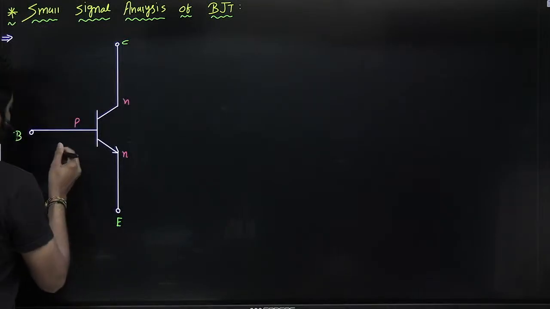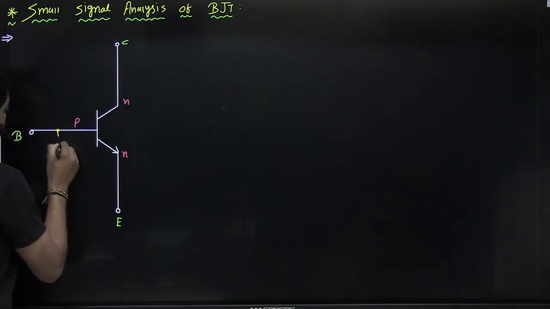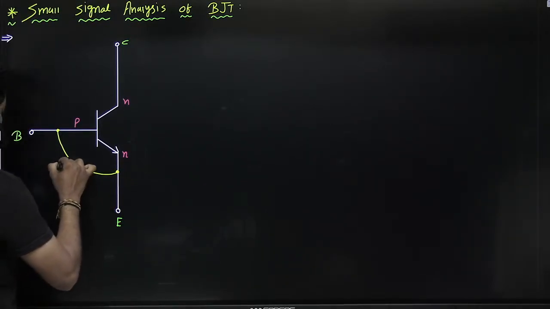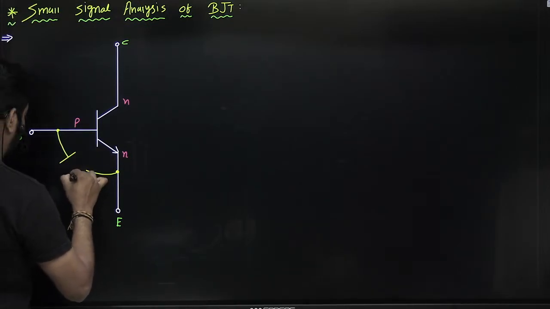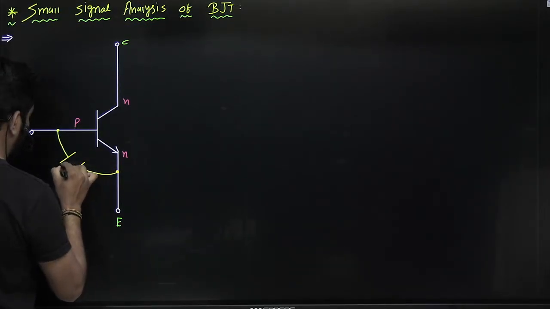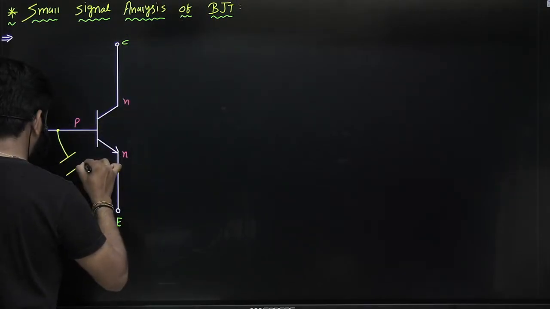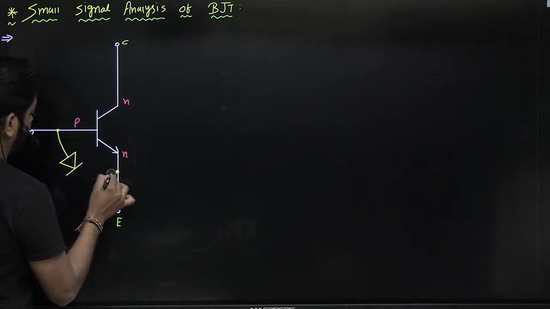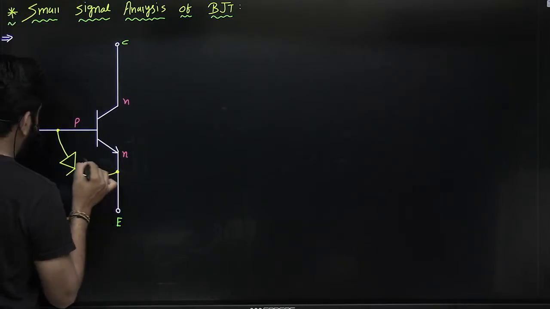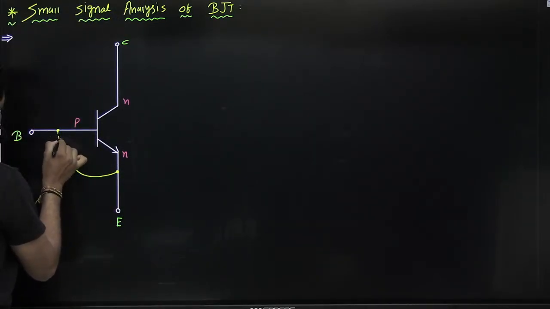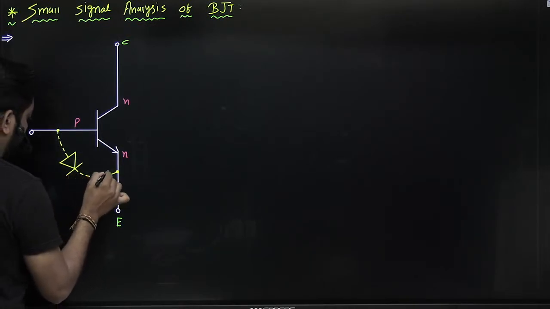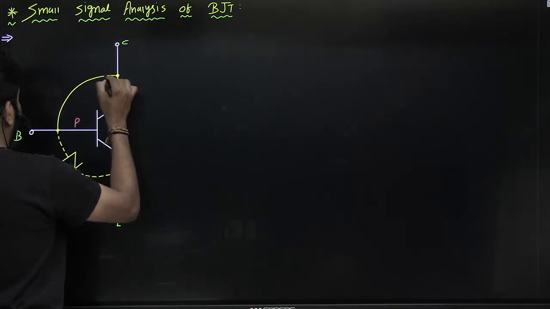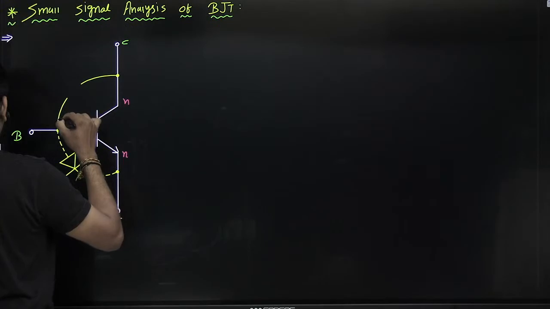Okay, so let us mark this. There is a PN junction internal between base and emitter, and one more PN junction present between base and collector.